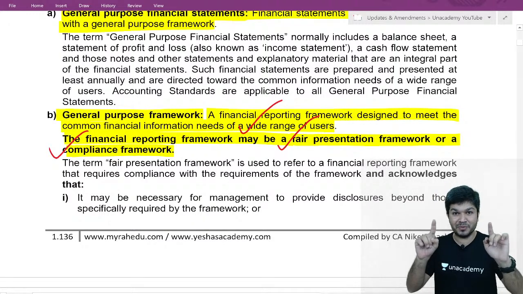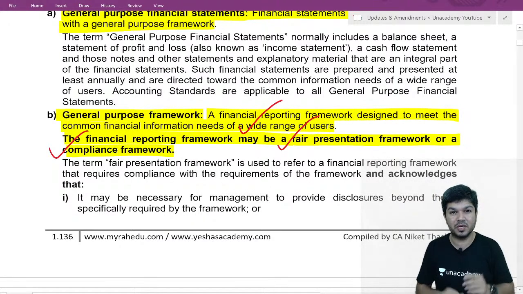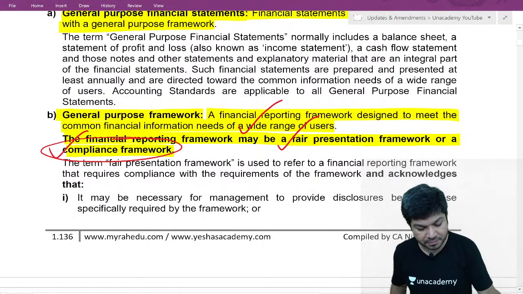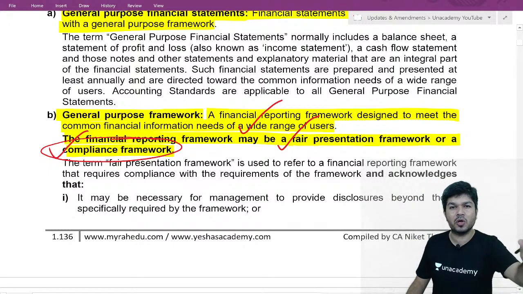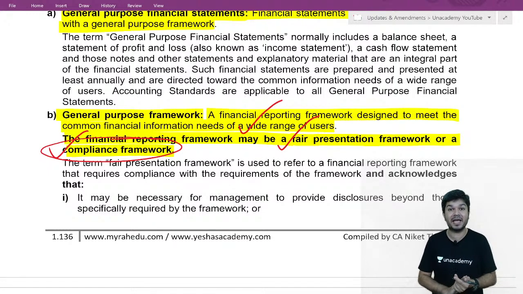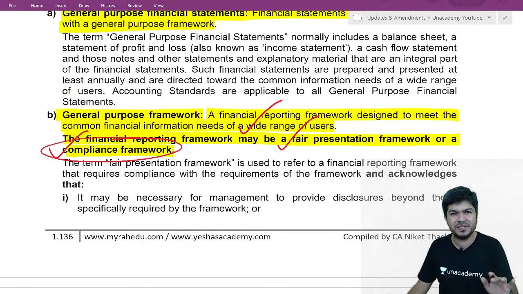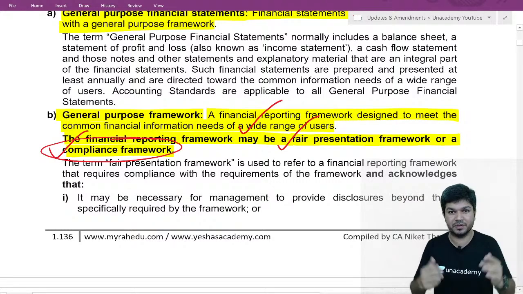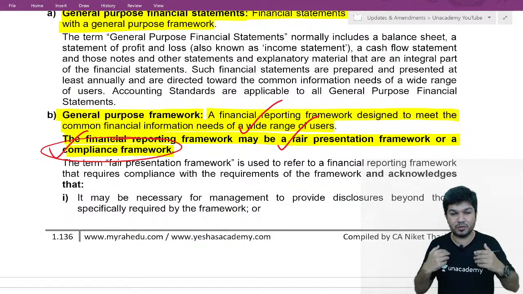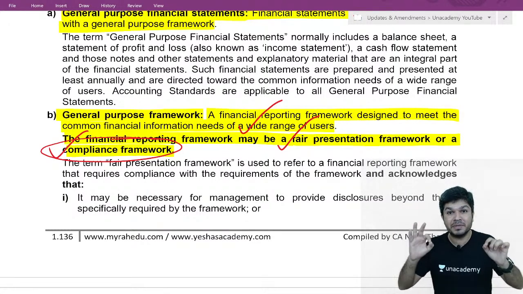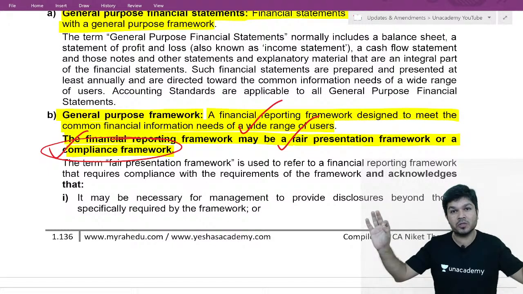The language which will come in your audit report depends on which framework is followed. Under the compliance framework, the financial statements are prepared by management complying with laws and regulations. If management says we have prepared financials complying with laws and regulation, how will we report? In our opinion, to the best of information and according to explanation given to us, the aforesaid financial statements are prepared in accordance with XYZ laws of India.